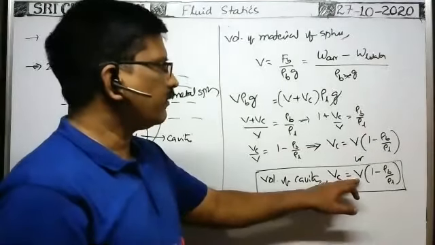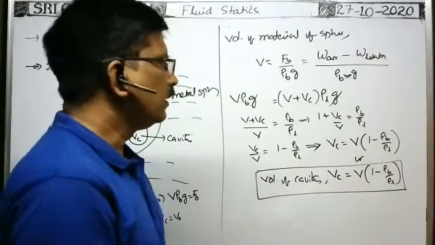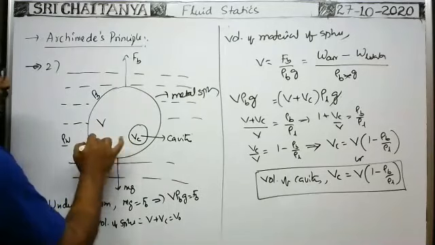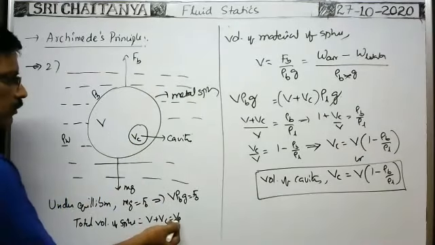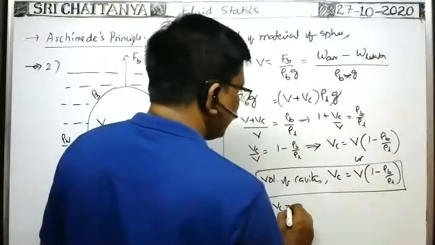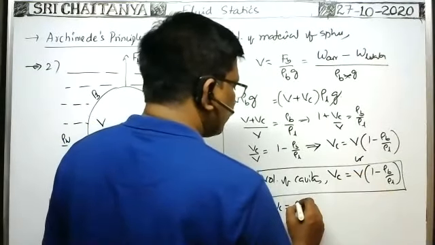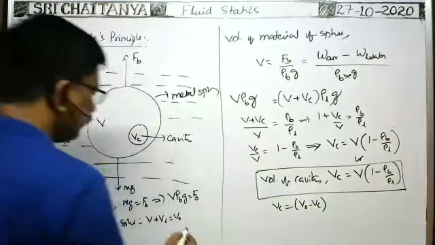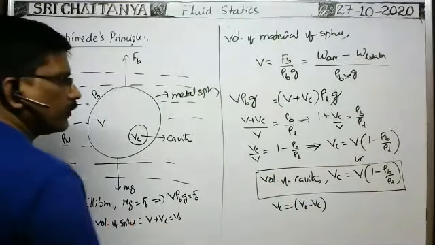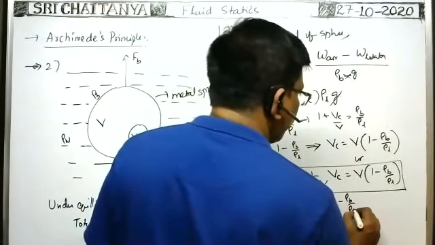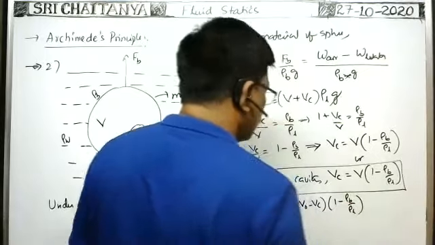Here, volume of material of the body. Suppose you are not given volume of the material of the body, V, but total volume of the sphere is given. How can we write? Volume of the cavity is equal to V naught minus Vc. We can write V naught minus Vc is equal to V, into 1 minus density of the body by density of the liquid or density of the water.